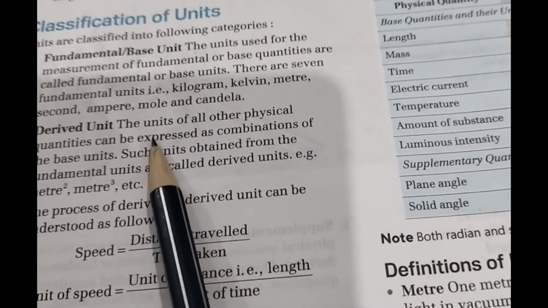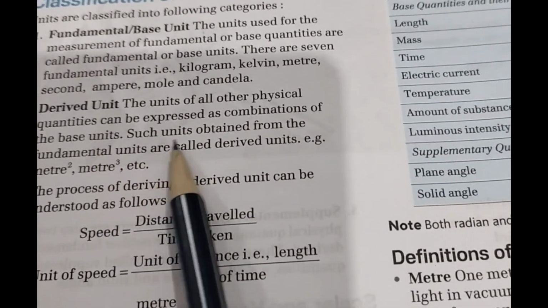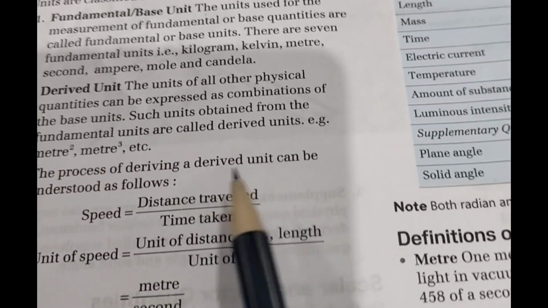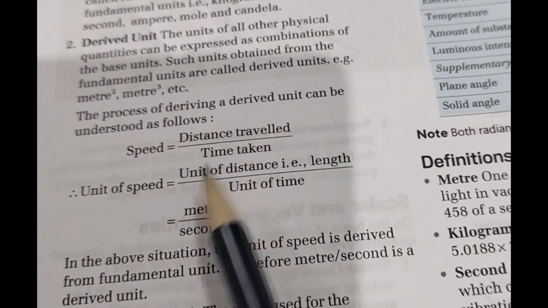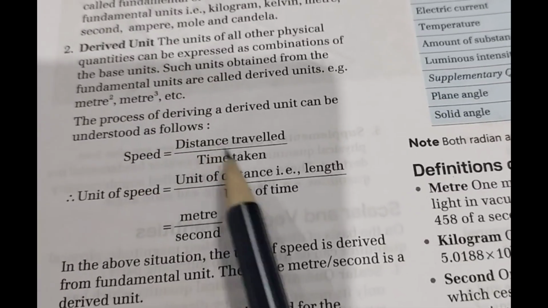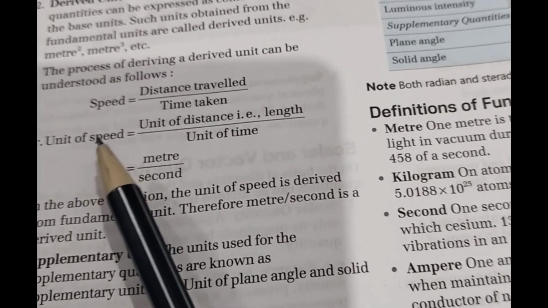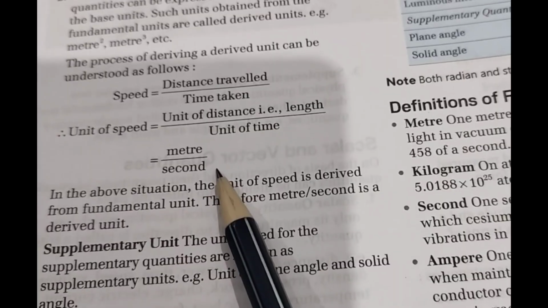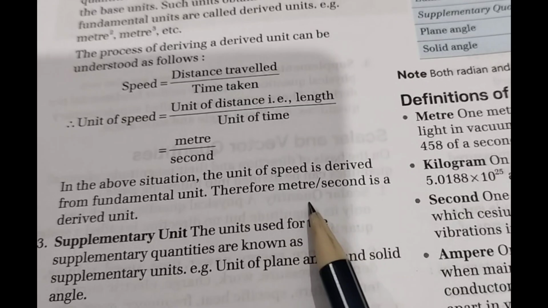Now coming to the derived unit. The units of all physical quantities can be expressed as a combination of the base units. Such units obtained from the fundamental units are called derived units. Example: meter square, meter cube. The process of deriving a derived unit can be understood as follows. Speed equals distance traveled upon time taken. So the unit of distance is meter and the unit of time is second. So the unit of speed becomes meter per second.